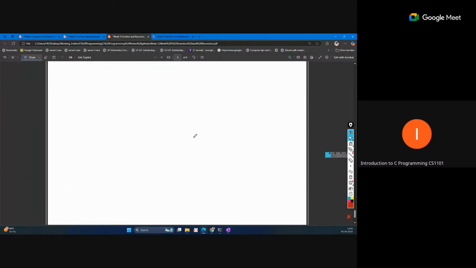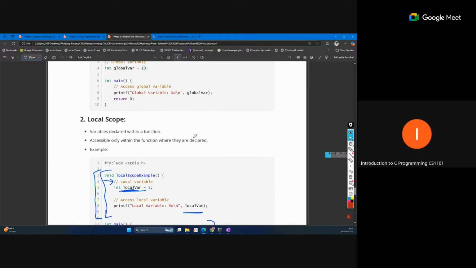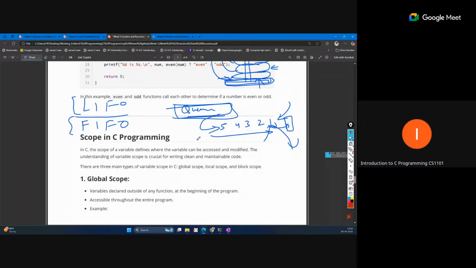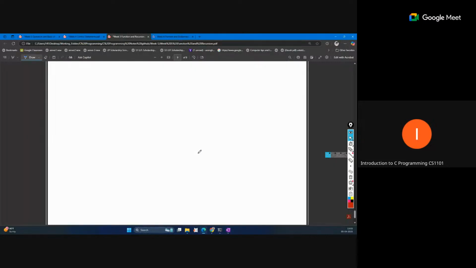Like this global variable, it can be accessed in the main function, and if you define any other function, you can also access this global variable there. So that is called global scope: block scope, local and global. This is the main content of week 5.